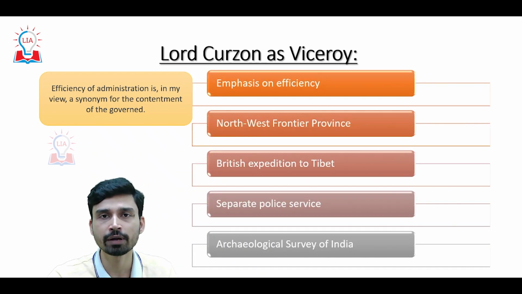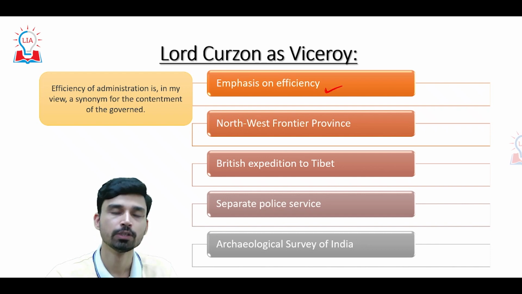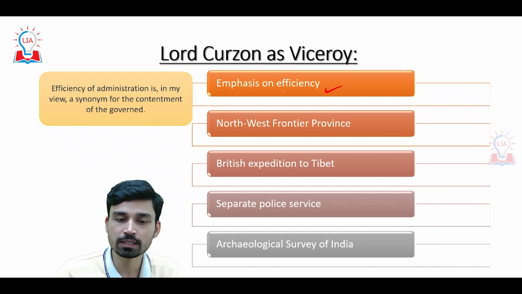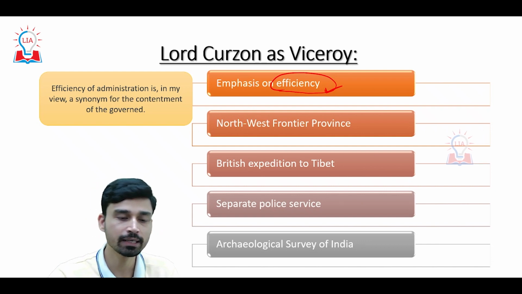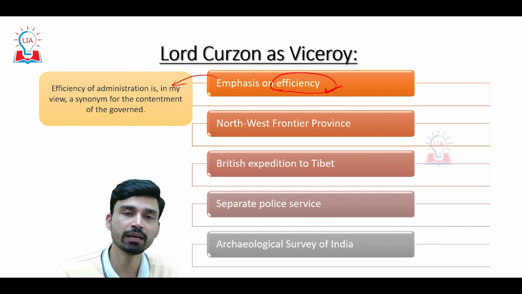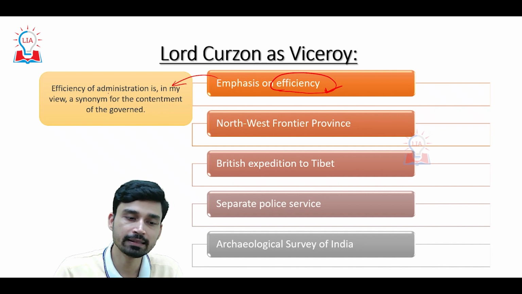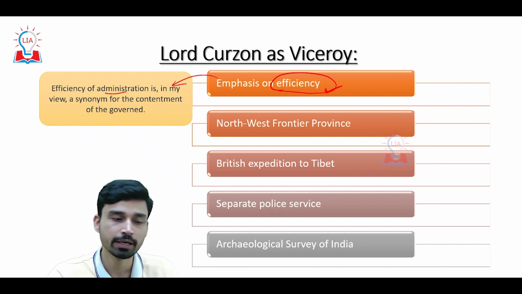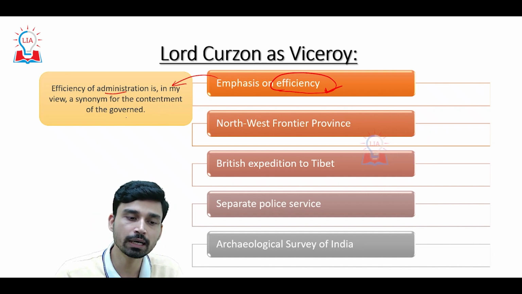If we try to understand the major steps that were taken during the Viceroyship of Lord Curzon, he was a person who focused and emphasized efficiency in administration. And this we can understand from the statement given by him in 1900 when he said that the efficiency of administration is, in my view, a synonym for the contentment of the governed.